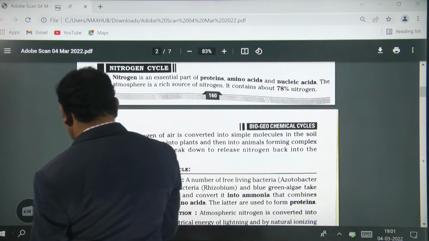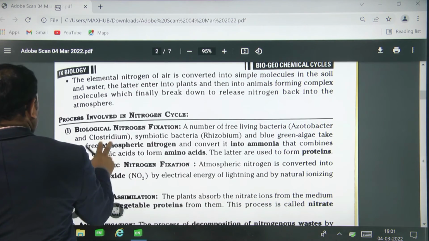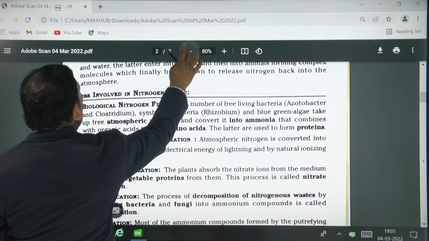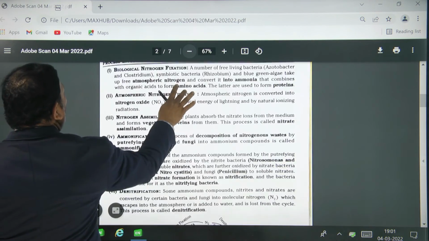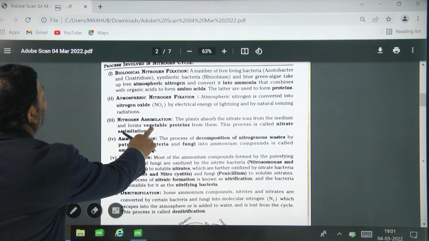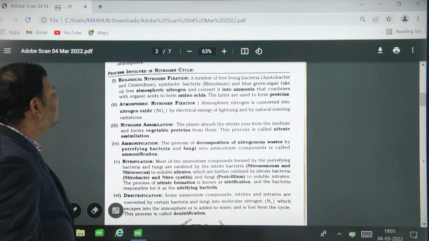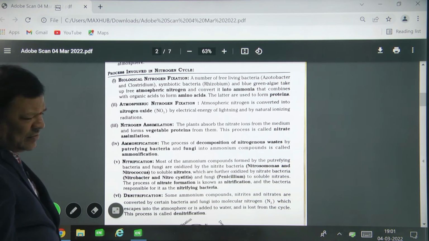Now coming to the point. What are the processes involved in the nitrogen cycle? The first one is biological nitrogen fixation.